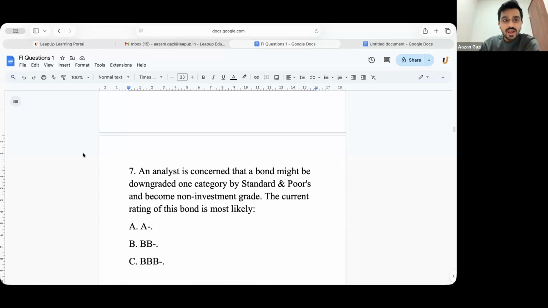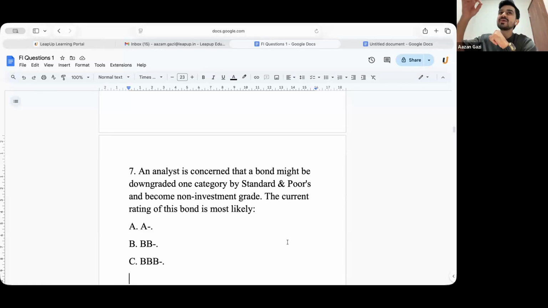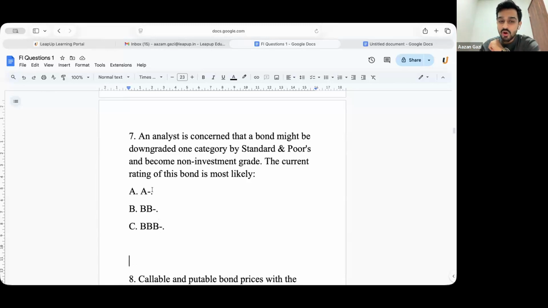First, what do you mean by investment grade bonds, guys? Can someone tell me? Good credit rating, sir. Yes, the best credit ratings, highly credible. Okay, so all these bonds, A minus, double B minus, triple B minus, they are all investment grade. I'm going to repeat it again. They are all investment grade.